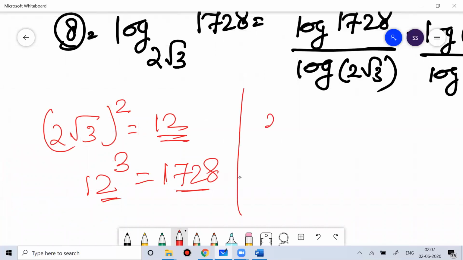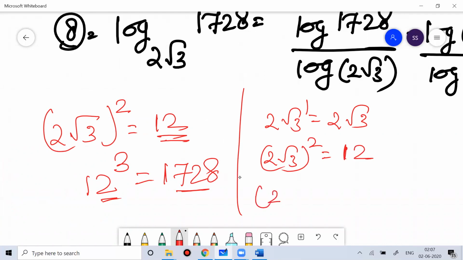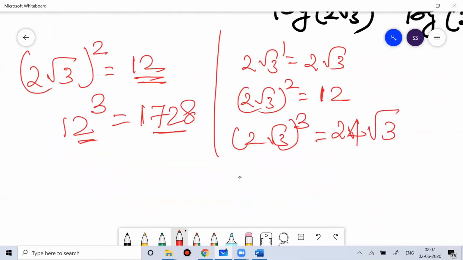You can write the number 2 root 3 to the power 1, that is 2 root 3. Then 2 root 3 to the power 2, you will get 12. Then 2 root 3 to the power 3: 2 cubed is 8 and root 3 cubed is 3 root 3, so this will give you 24 root 3. Then 2 root 3 to the power 4, that is 12 square, which gives you 144. 16 nines are 144.